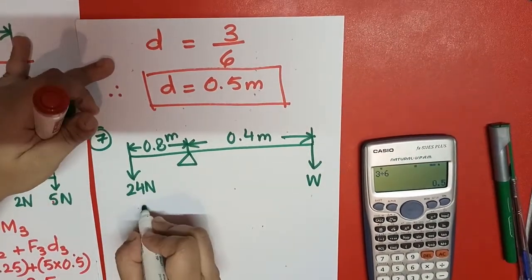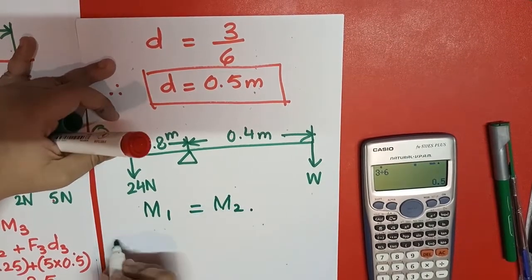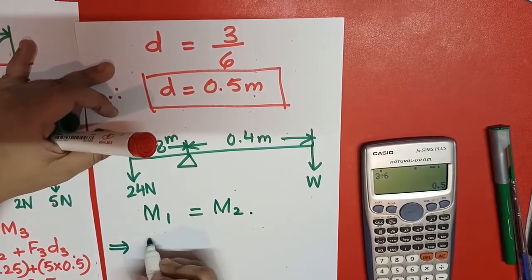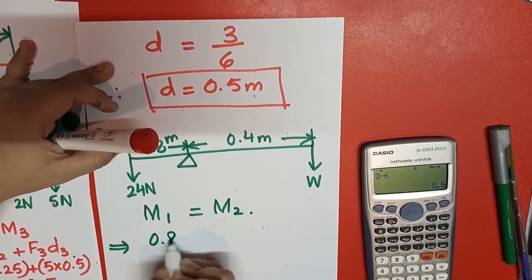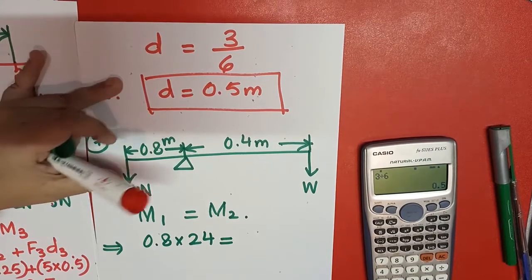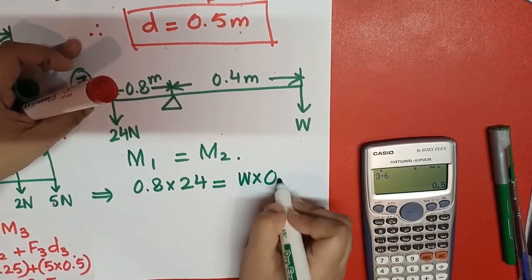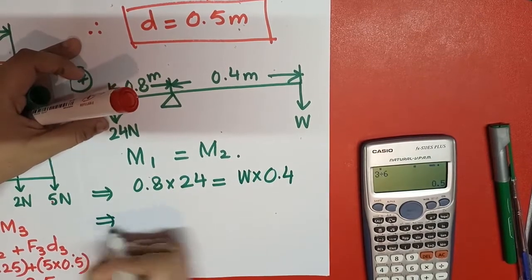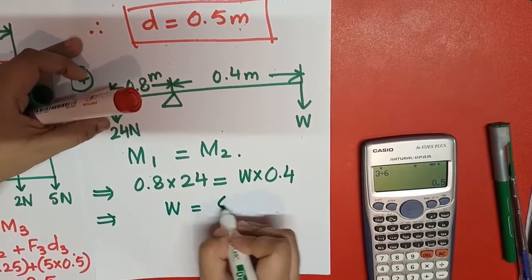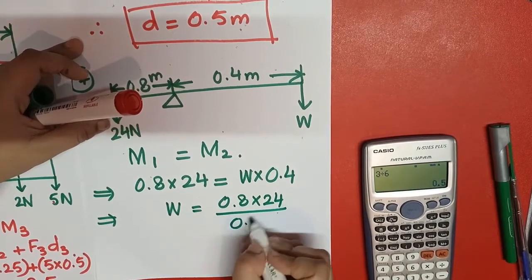So what I have to do, M1 is equal to M2. So M1 is equal to 0.8 into 24, and you can also write 24 into 0.8, and this is W into 0.4. So W is equal to 0.8 into 24 divided by 0.4.